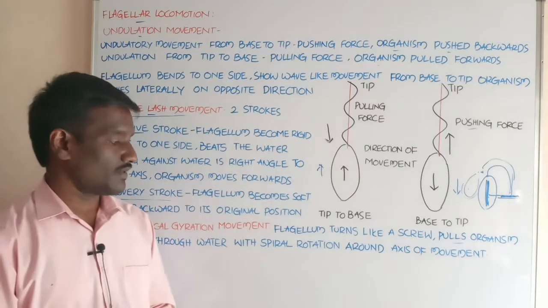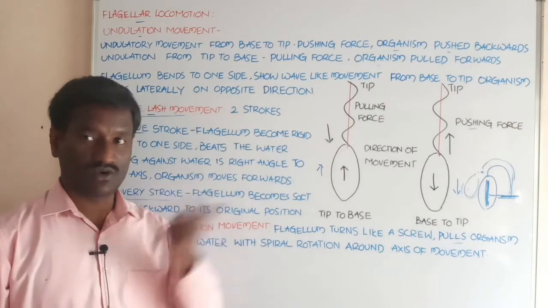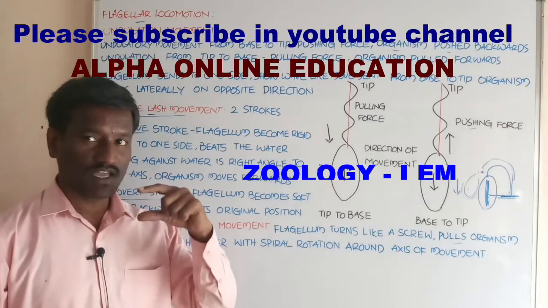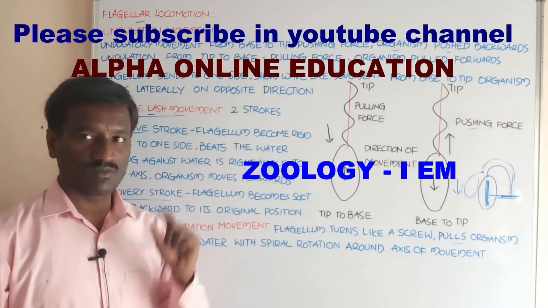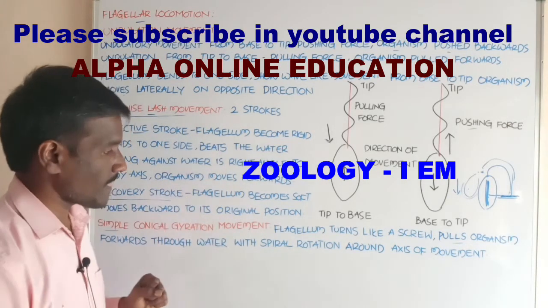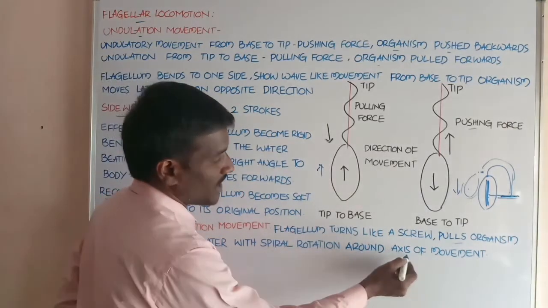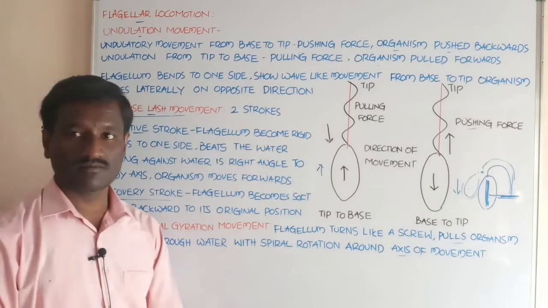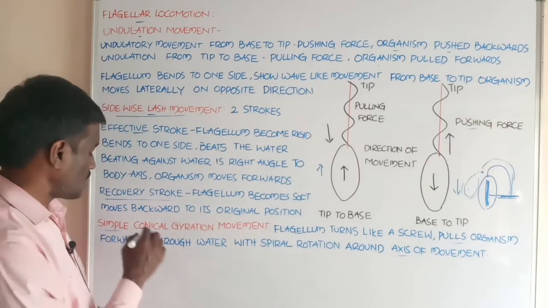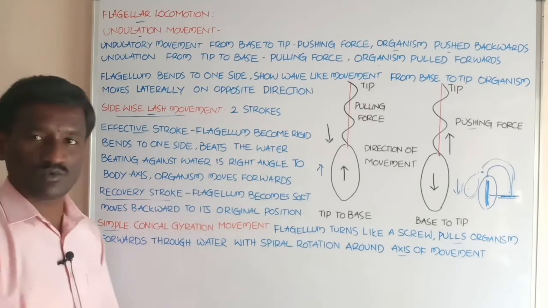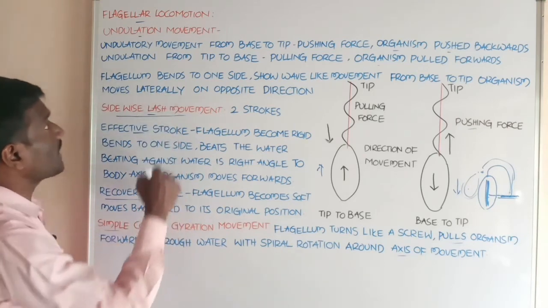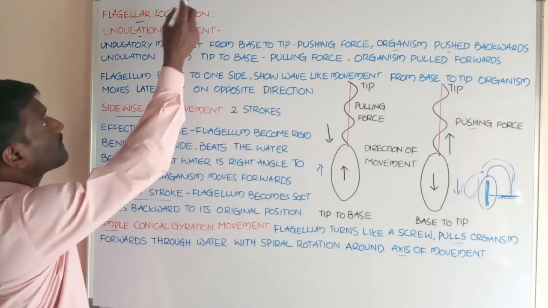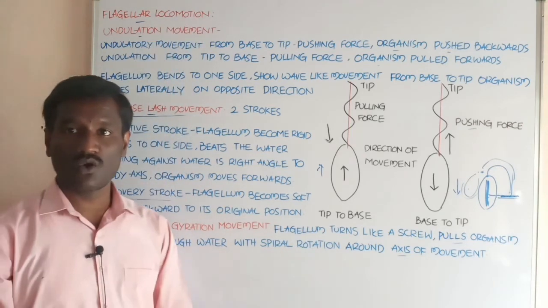With the help of the spiral rotation, the organism moves forward around the axis of the movement. Student, simple conical gyration movement is also shown by the flagellum. These three types of movements are present in flagellar locomotion.